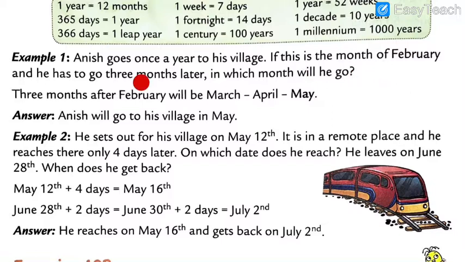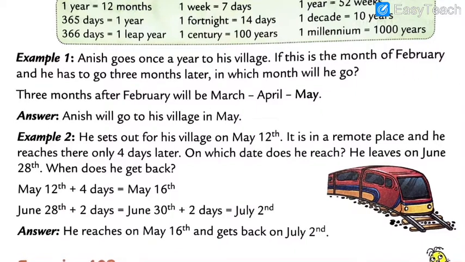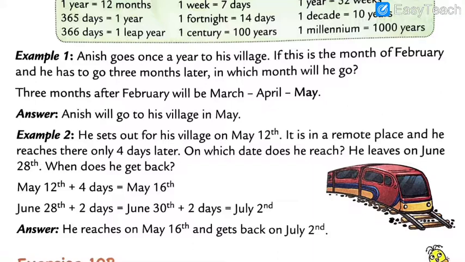If this is the month of February and he has to go 3 months later, in which month will he go? So we have to find 3 months after February. Which month comes after February? March, then April, then May. So 3 months after February will be March, April, and May.